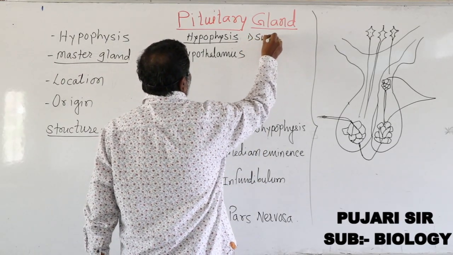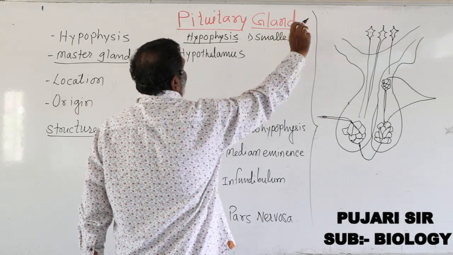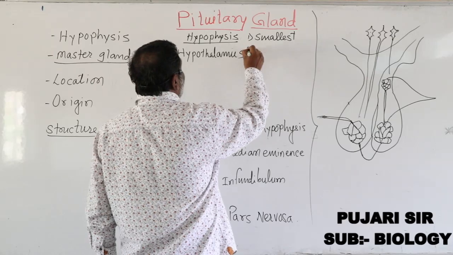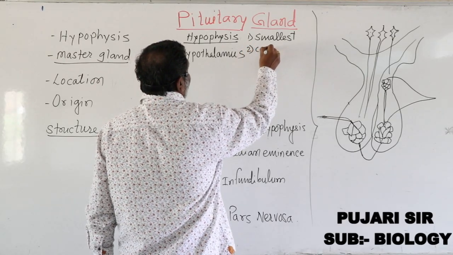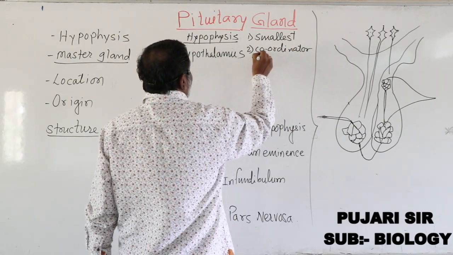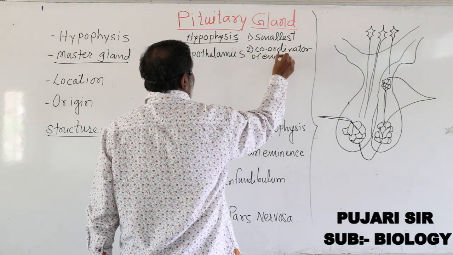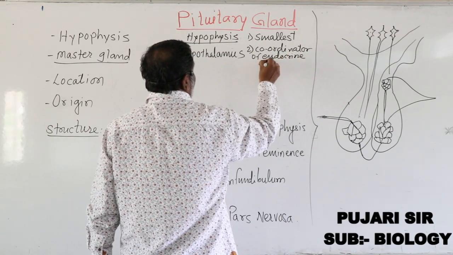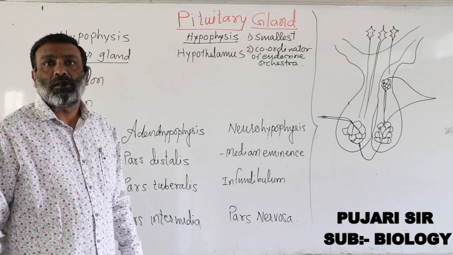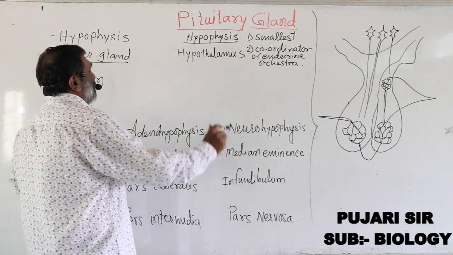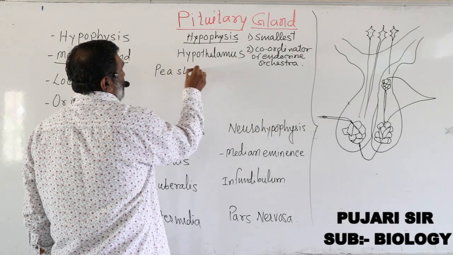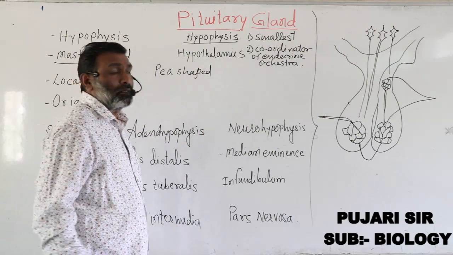Secondly, the pituitary gland is called the coordinator of the endocrine orchestra. It is a small pea-shaped gland. Its weight is about 0.5 to 0.7 grams.